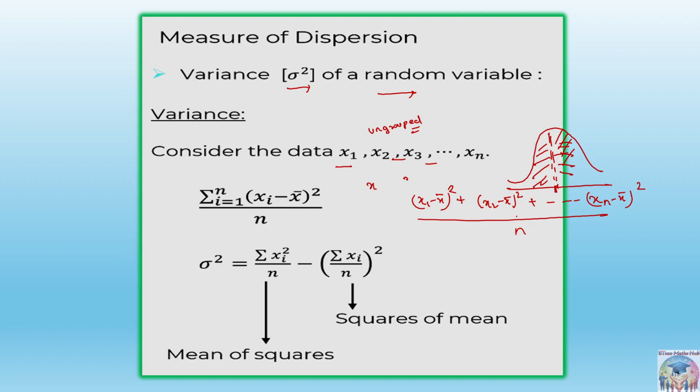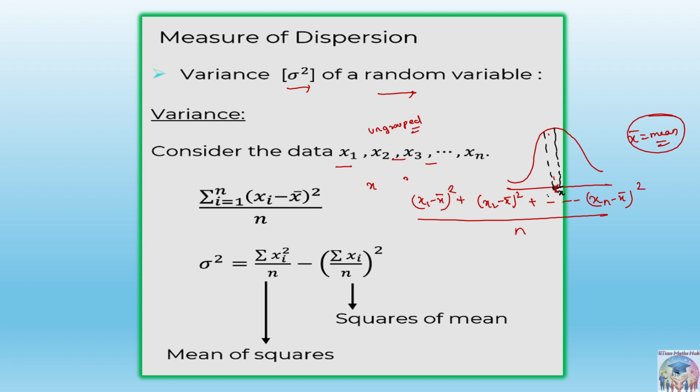Right, so this will give us the variance, where x bar is the mean. And what is this x1, x2? If you can understand from this graph, we are actually measuring the dispersion, or the spreading of data here. So this value is your x bar.